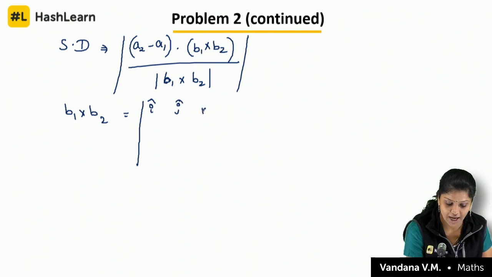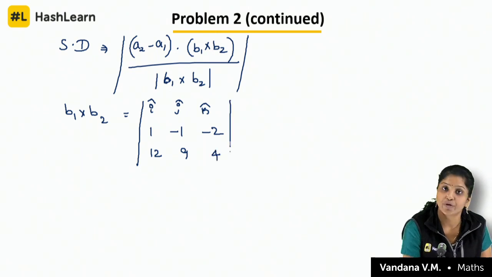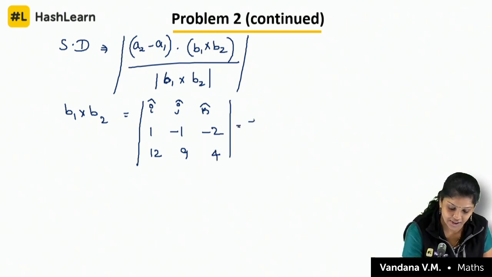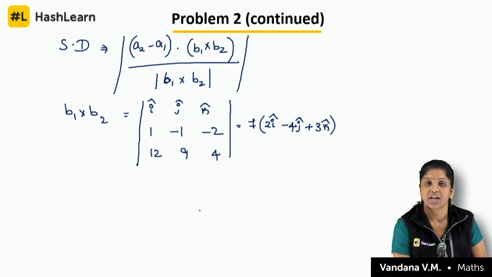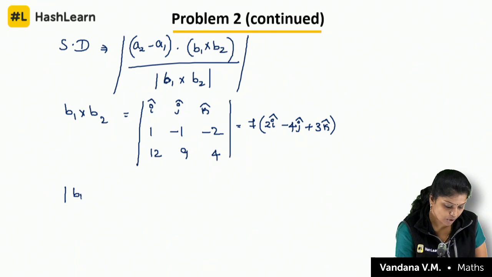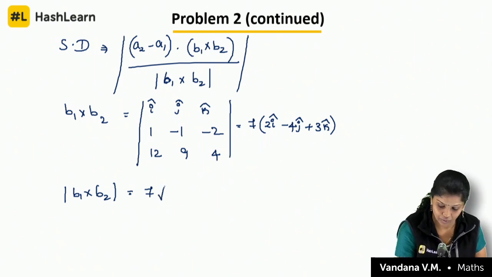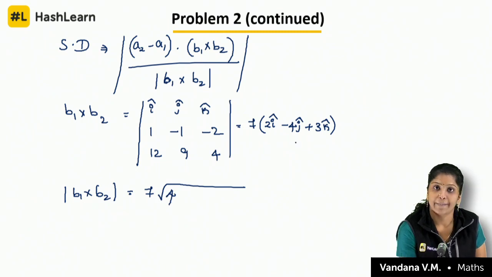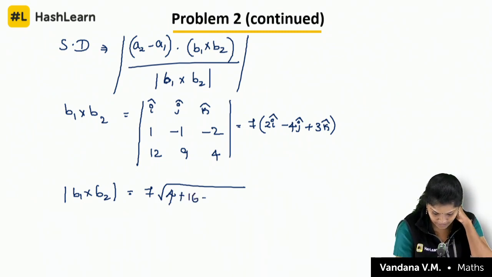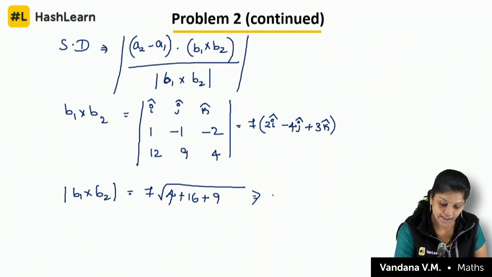I cap, J cap, K cap, 1 minus 1 minus 2, 12, 9, 4. If you solve this, you will get 7 into 2 I cap minus 4 J cap plus 3 K cap. Now find out the magnitude. Magnitude of B1 cross B2 is 7, you take out, apply the magnitude for the vector. Square root of 2 square is 4, minus 4 squared is 16, plus 3 squared is 9. So I will get 7 root 29.